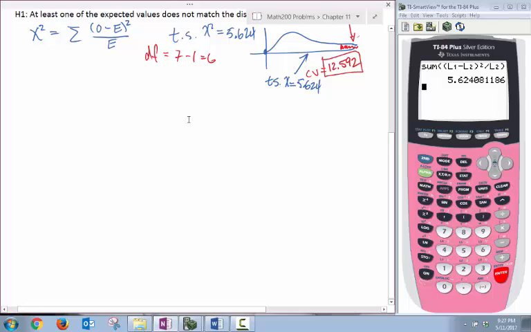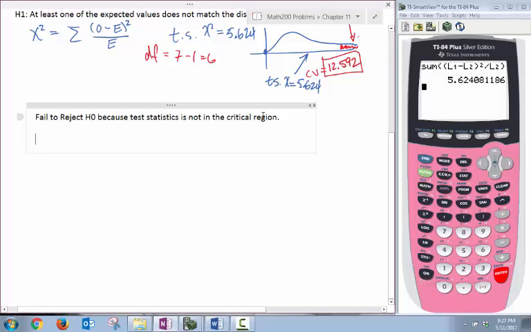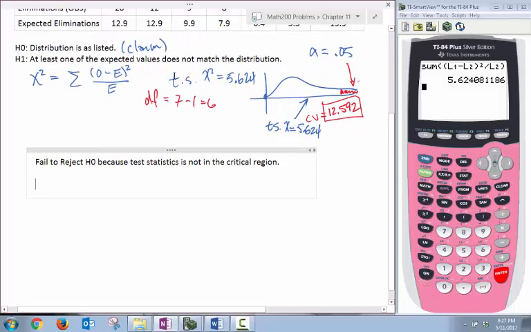Alright, let's clear out our table and write out our decision. We're going to fail to reject the null hypothesis because our test statistic is not in our critical region. And so we're ready to make a conclusion.